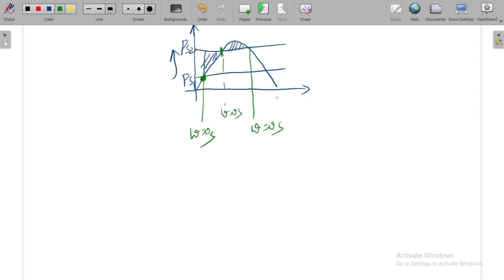But here if you observe, the area A2 extends up to an angle delta 2, and here delta 2 can be greater than 90 degrees.